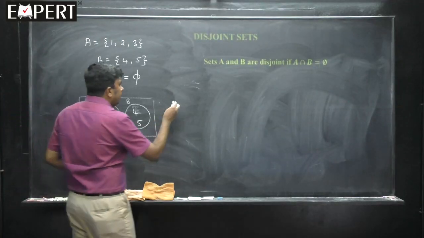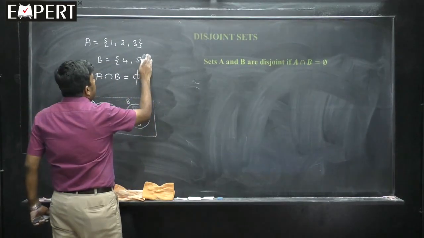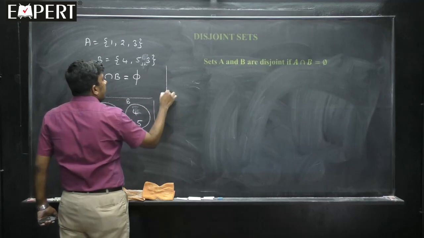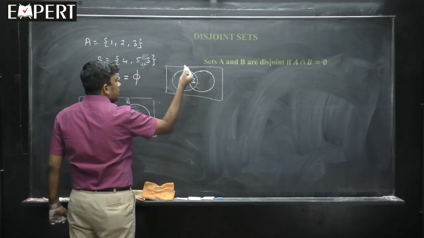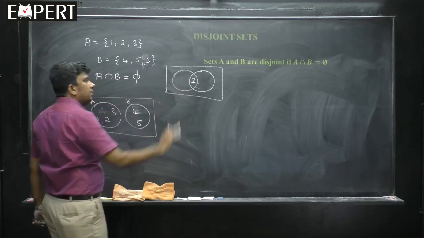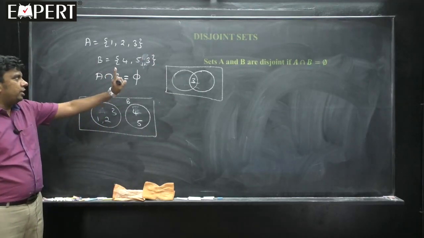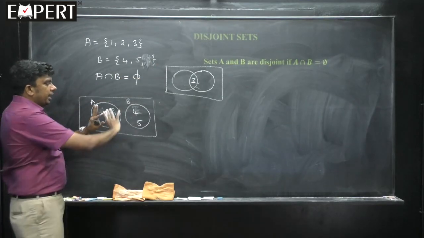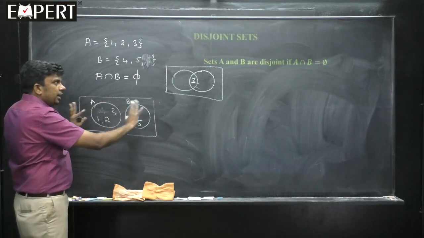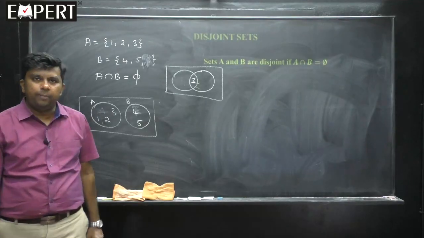Then the Venn diagram will be like this. Say for example, if I add one element 3 here, then they are not disjoint. Their Venn diagram will be like this. There is a common element 3. So, this intersection part will come there. If there is no intersection part, only then it will be like this. They are disjoint. They are not intersecting. They are disjoint sets. Okay?